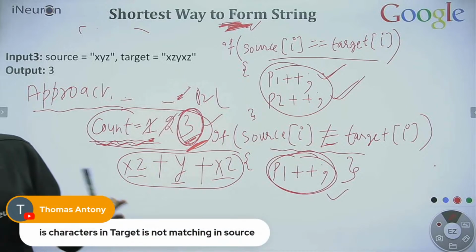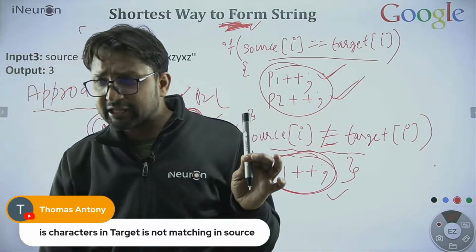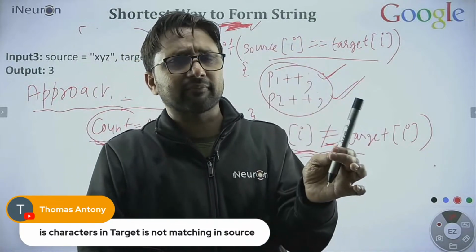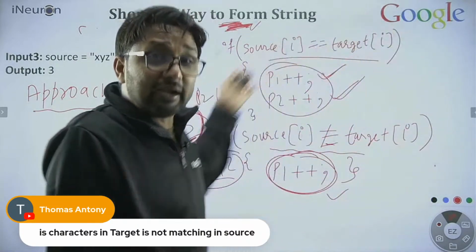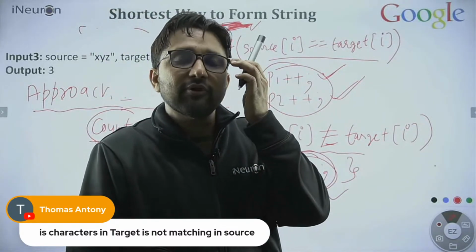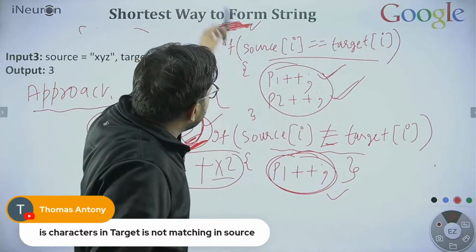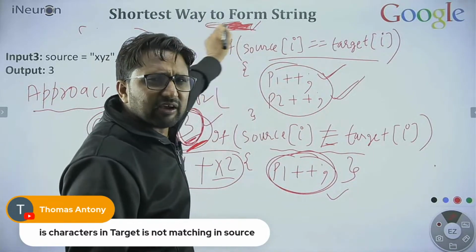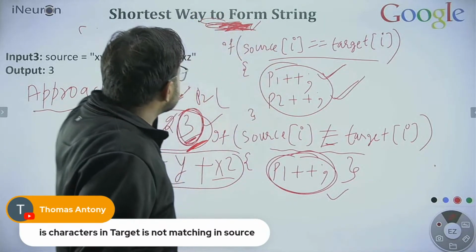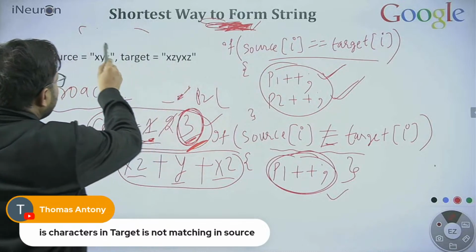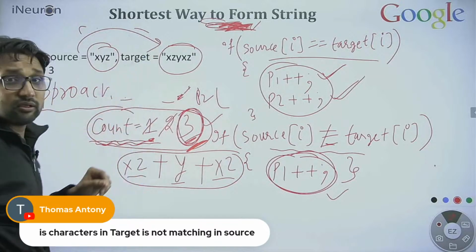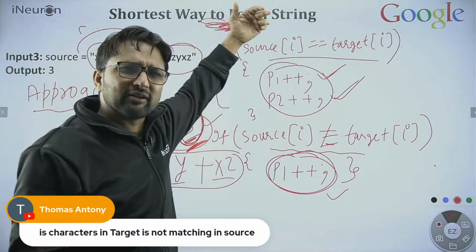So let me take Thomas's another doubt. First of all, is a character in the target not matching in the source? Yes, Thomas. If any character in the target is not present in the source, simply return -1. We will handle that condition. I did not mention that over here. We will write one condition upfront. Before even checking all this stuff, we will check, okay, is this valid? Means can we really generate this target string from the source string? We will check that thing. We can do that in 1 or 2 lines.